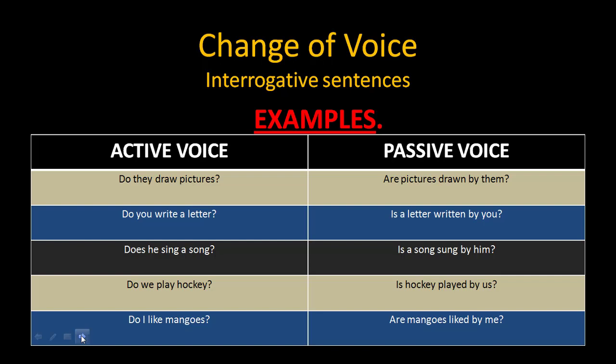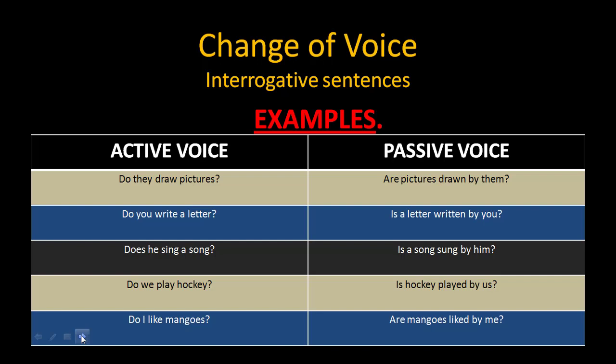Active voice, do they draw pictures? Passive voice, are pictures drawn by them? In next sentence, do you write a letter? Is a letter written by you? Does he sing a song? Is a song sung by him?